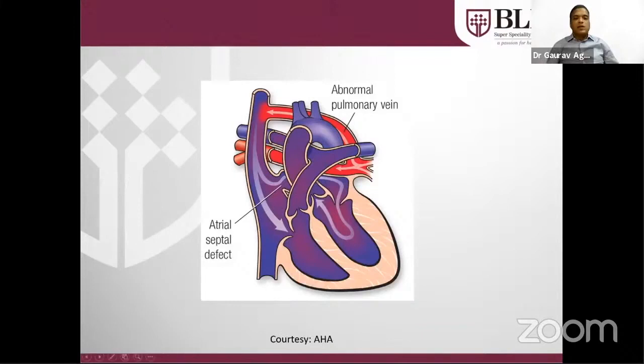This is a cartoon. As you can see, the pulmonary venous return, these pink ones, are not coming to the left-sided atrium. That is giving pure blood supply to the SVC. The pure and impure bloods are both coming to the RA, RV. There is no mixing. There is no pure blood supply to the left-sided chamber to supply the body. So there should be some mixing. And generally in TAPVC, the ASD is the connection for giving some mixing. VSD generally is not there in case of TAPVC. The ASD size should be good to allow proper mixing. If the ASD size is not good, then the patient will present very early.